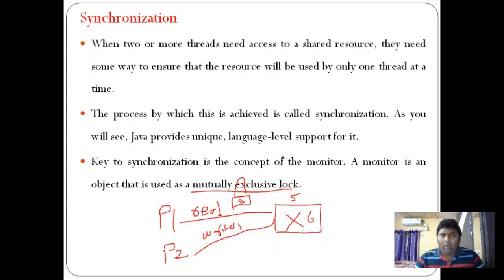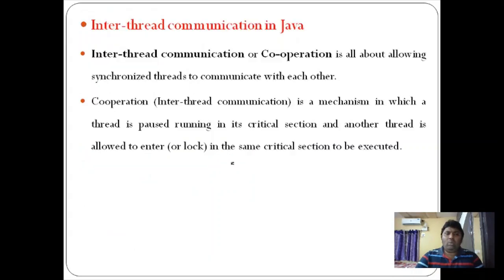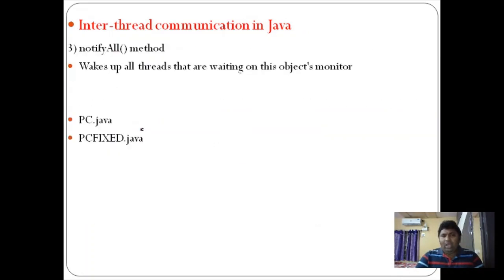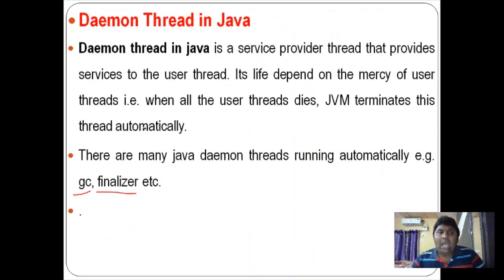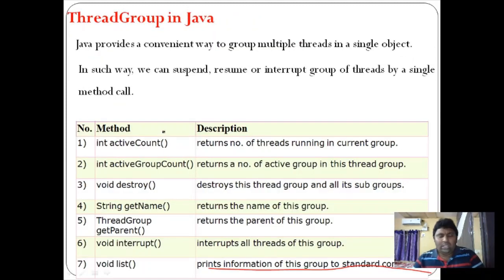After that we discussed synchronization. If you want to avoid data inconsistency problems, whenever you have shared resources accessed by multiple threads, we can avoid them by using synchronization. Here we can use synchronized methods or synchronized blocks. Then after that, if you want to achieve inter-thread communication, we have to use the methods wait and notify. Then we discussed suspending, resuming and stopping threads, and finally daemon threads in Java. We also discussed thread grouping. So these are the concepts.